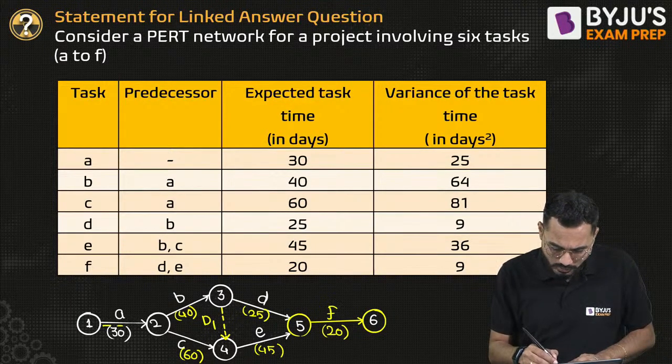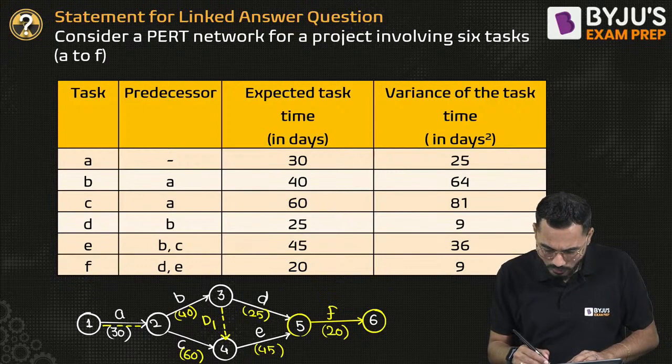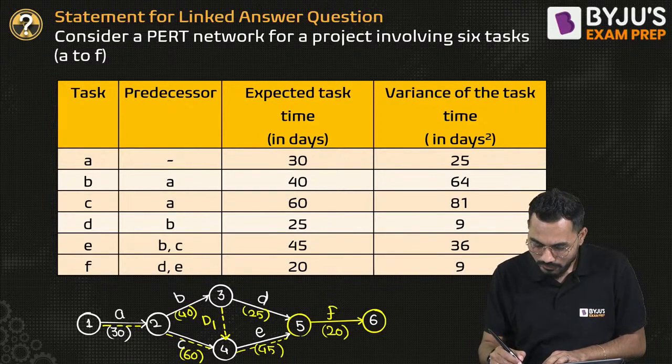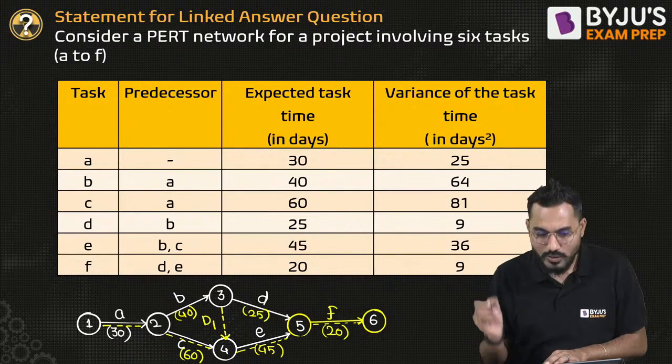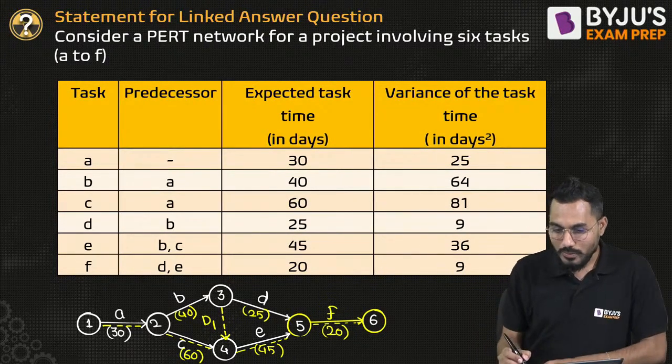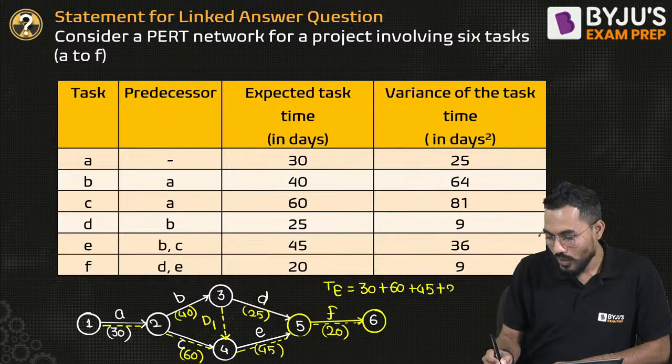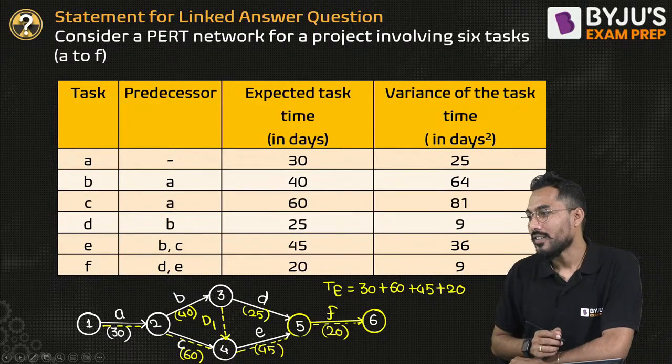So I'll just draw a dotted line. This seems to be my longest path available, which is the critical path. So my project expected completion time is exactly equal to 30 plus 60 plus 45 plus 20.